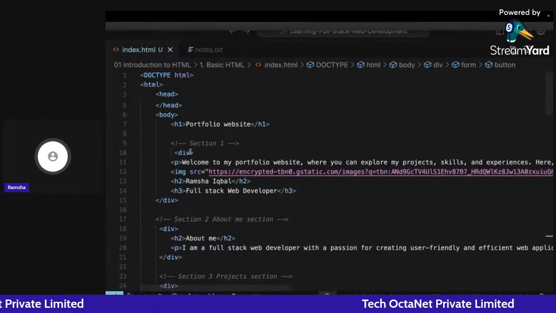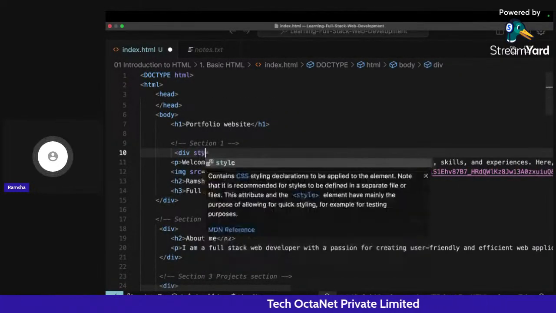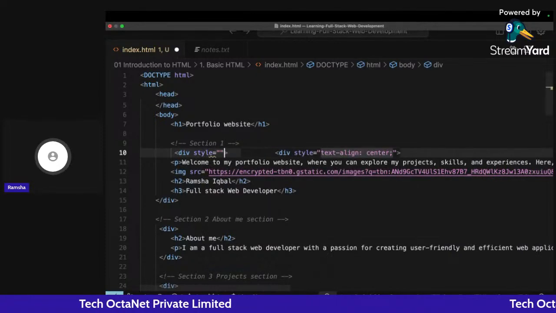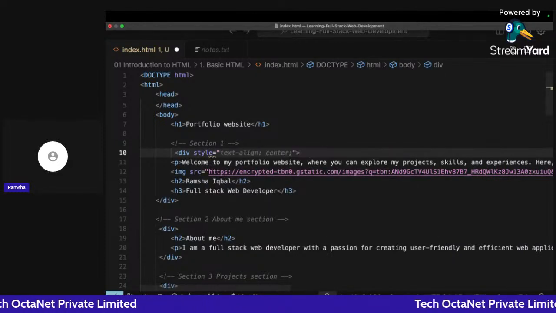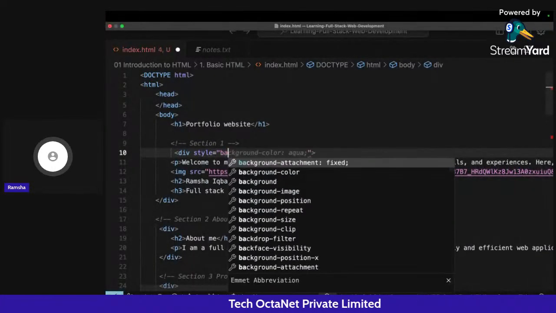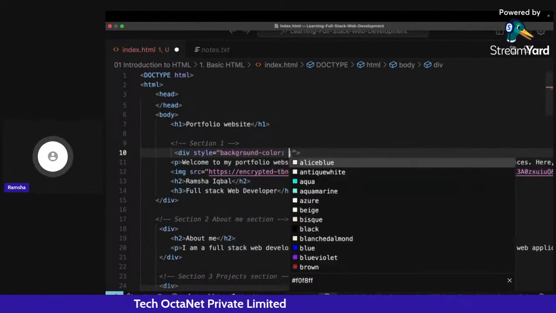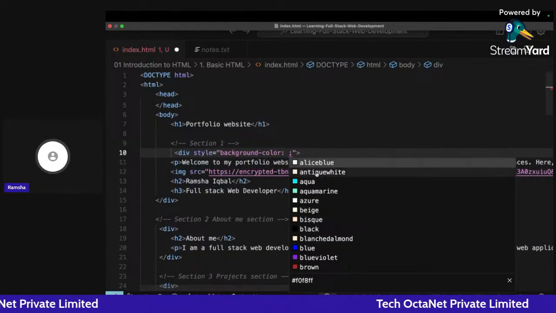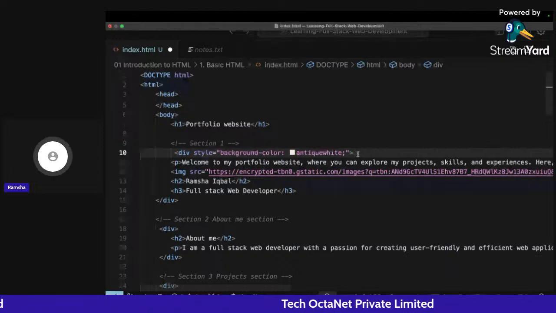The first one is simply writing style here. Let's say I want to add a background color. We have an attribute named background-color, and I can give a background color of, let's say, antique white.